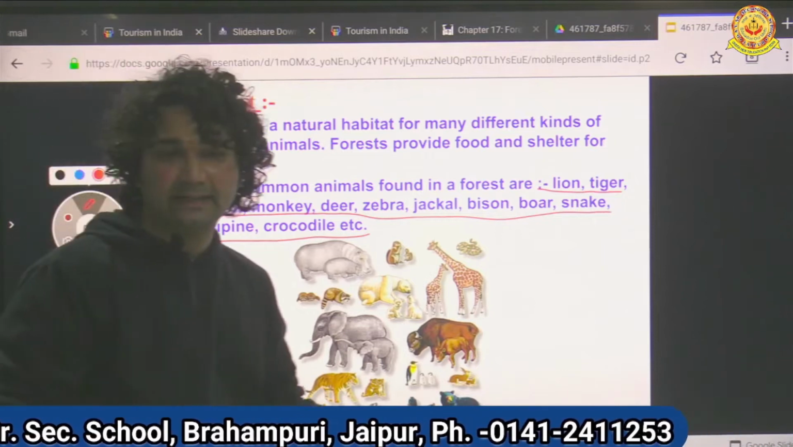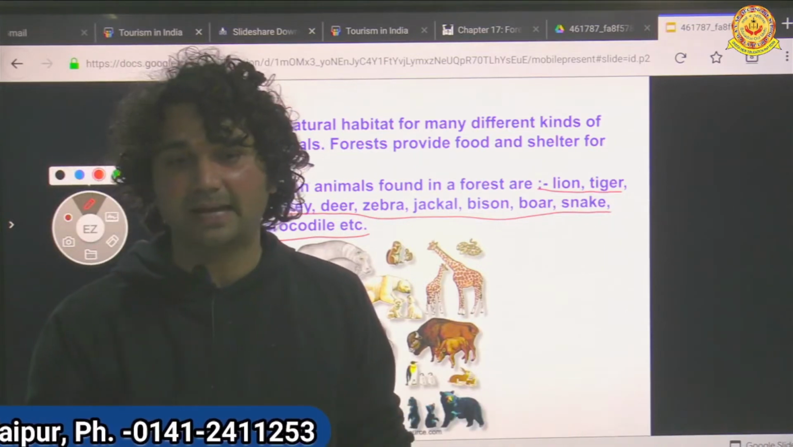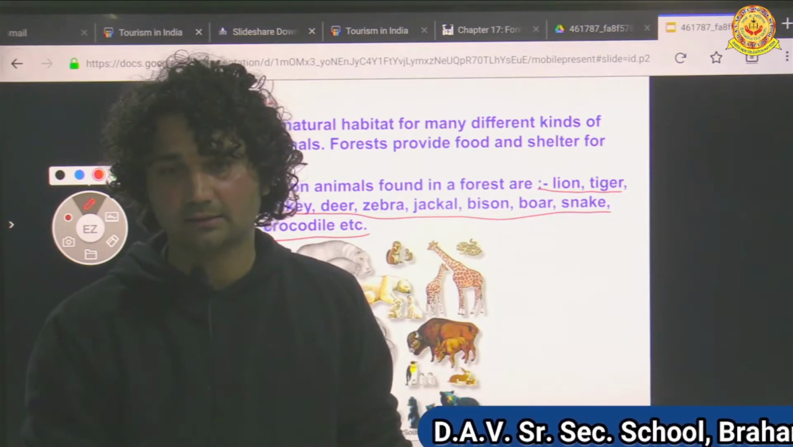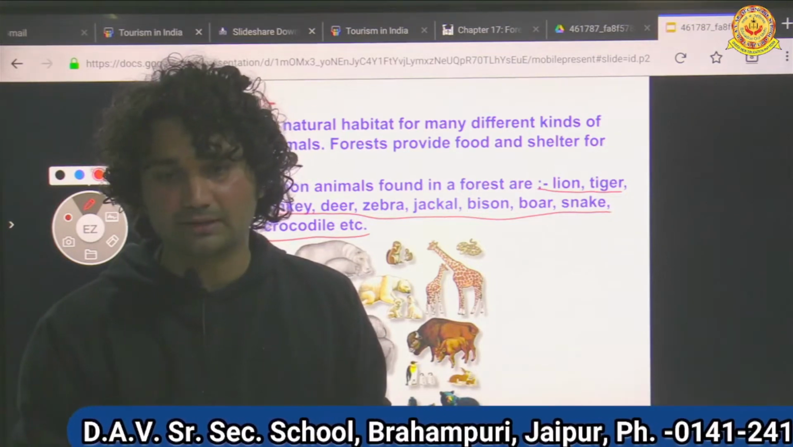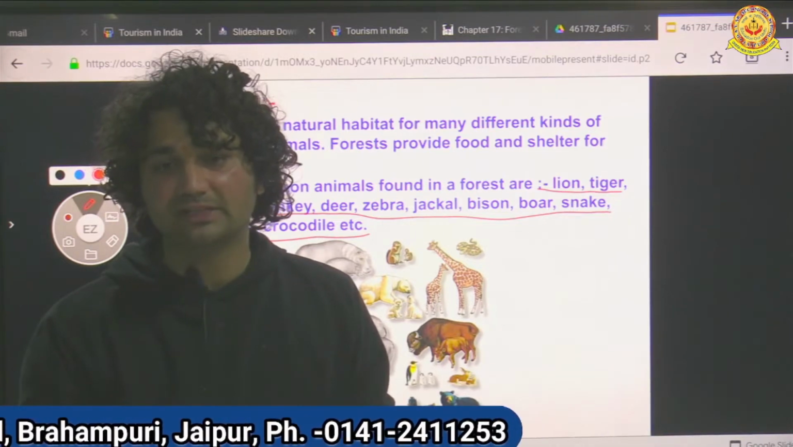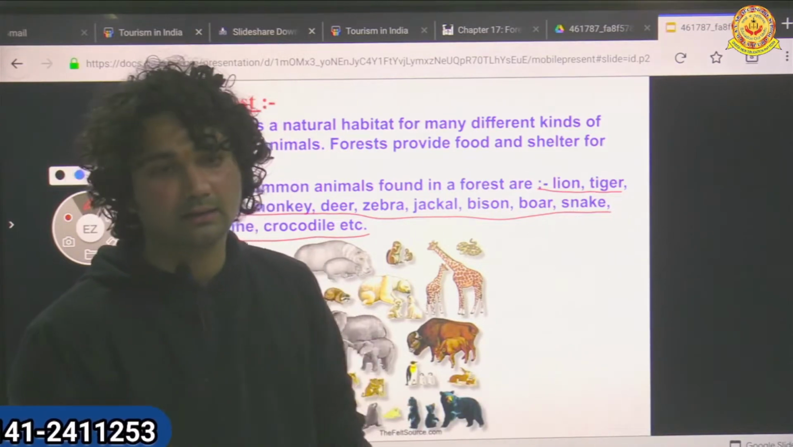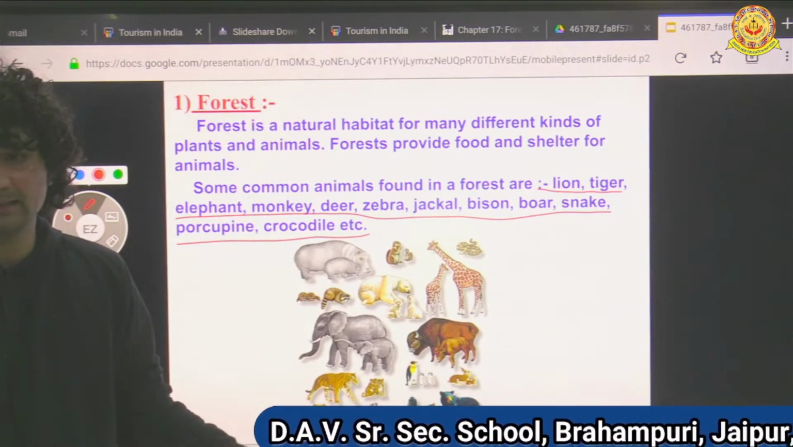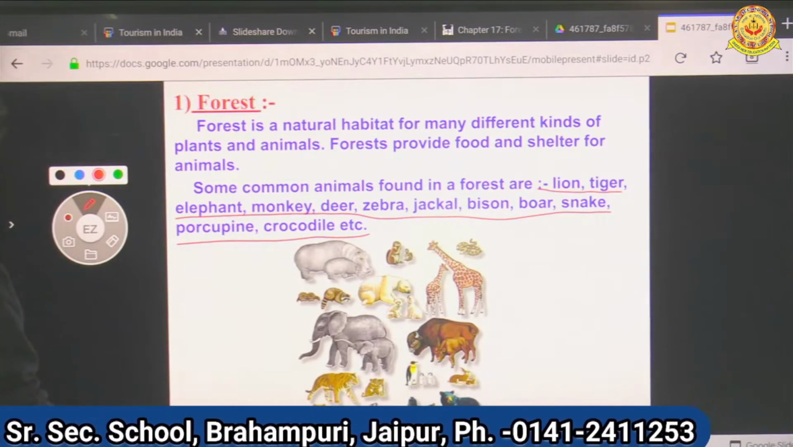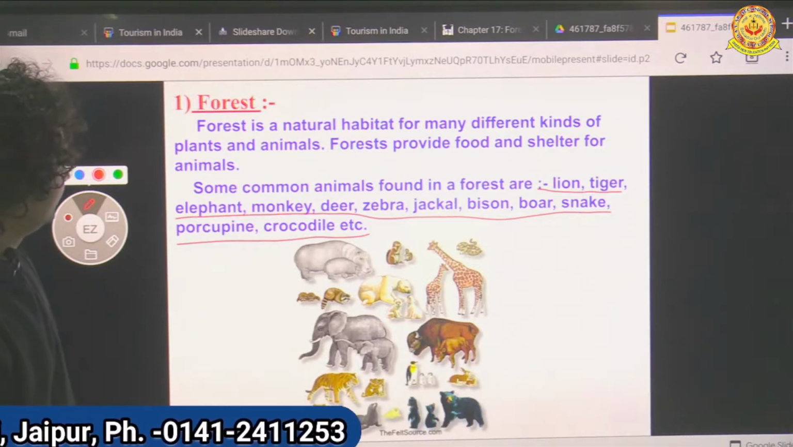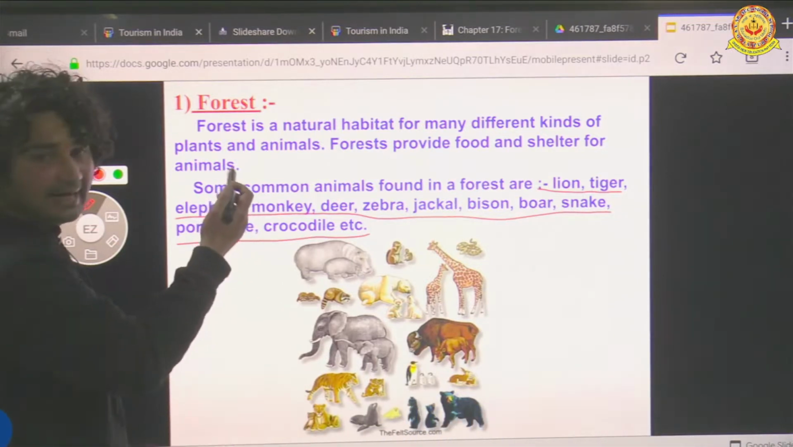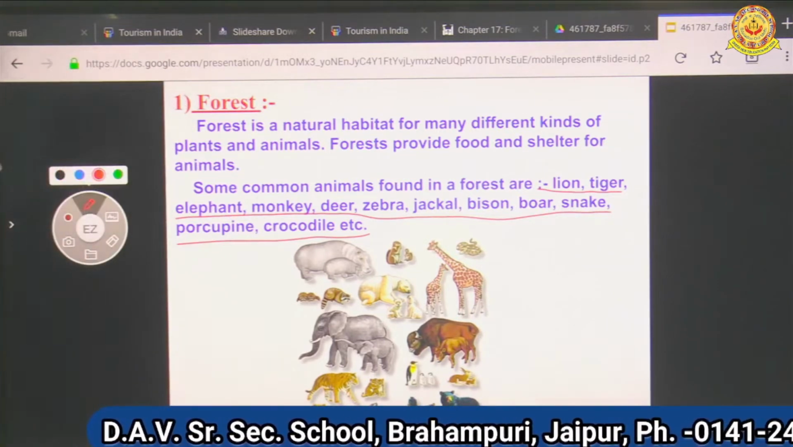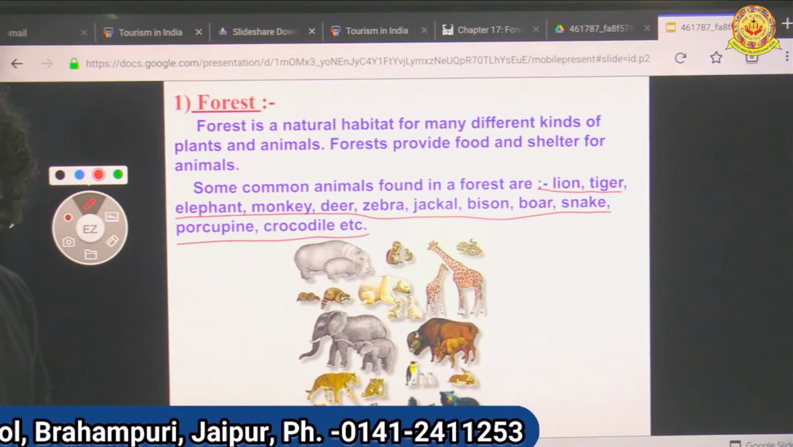Okay, we find many things. The forest gives us many things: medicine, food, shelter. It gives us wood also. By using wood we make handicraft items, furniture, and many other things. So a forest is a natural habitat, and it is a home for many different kinds of animals.